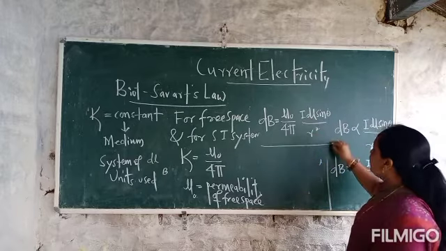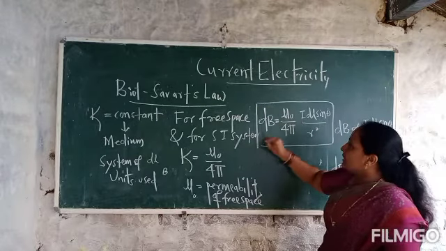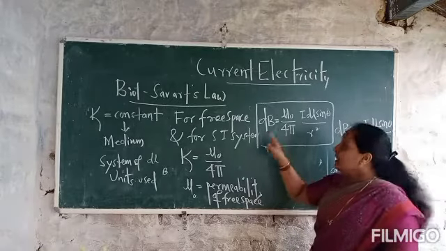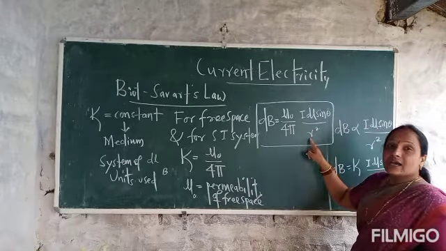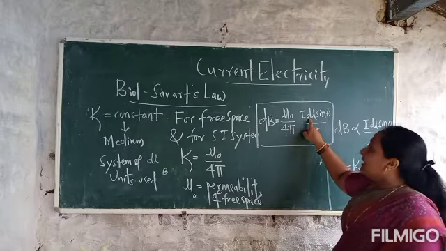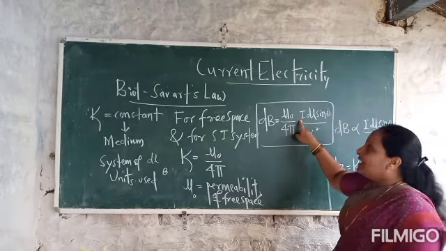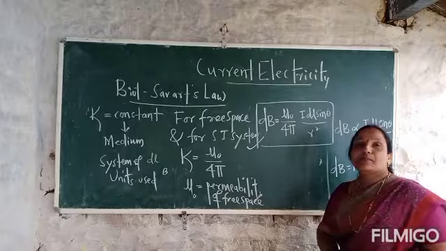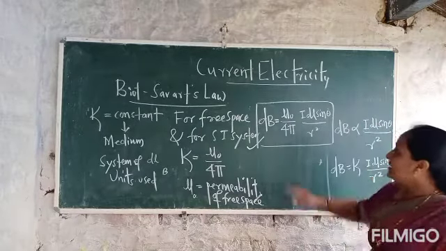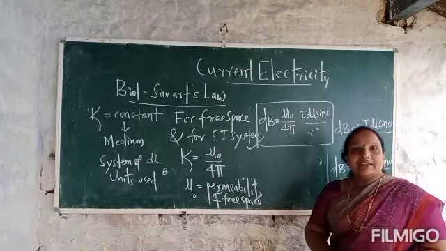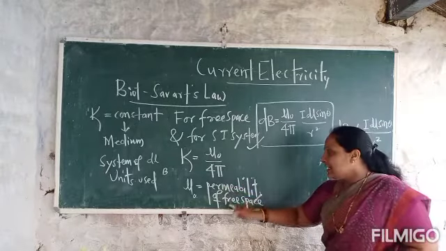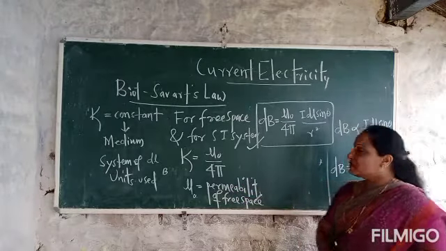This is the expression for the magnitude of the magnetic field at a point P at a distance r from the current element of length dl carrying a current I. Mu naught by 4 pi is the constant of proportionality, and mu naught is called the permeability of free space.